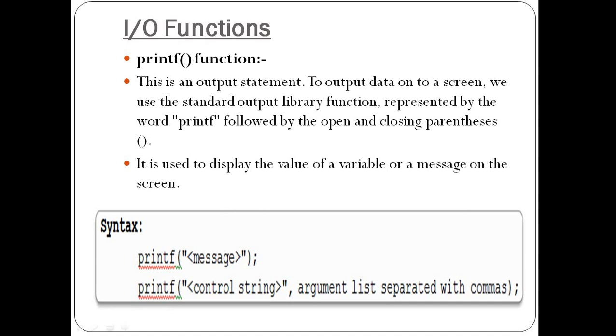Okay, so control string is nothing but what? It is the format codes. So what are the format codes? We will see them before explaining the concept of operators, variables and data types. At that time I will explain the format codes. So format code means what? The basic meaning of format code is that it represents the data type, and what is another purpose? It will give the output in a formatted manner on a screen, or it will take the input in a formatted manner from the user. So that's why it is called a format specifier or format string.